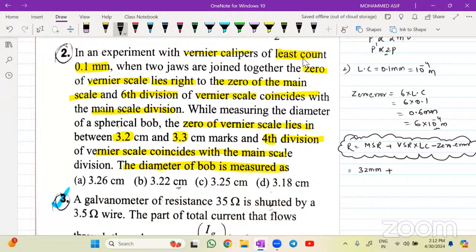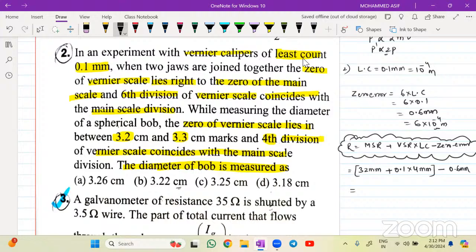Multiplied with your vernier scale reading. Vernier scale reading is how much for me? VSR is how much for me? Beta, can you tell me what is the vernier scale reading? Vernier scale reading is equal to 0.1 into 4 mm. Everything is in mm. Then minus zero error. Zero error is how much I got right now? Zero error is 6 into 10 to the power minus 1, or else I can write this as 0.6 mm. Okay, see how much I'm getting right now.